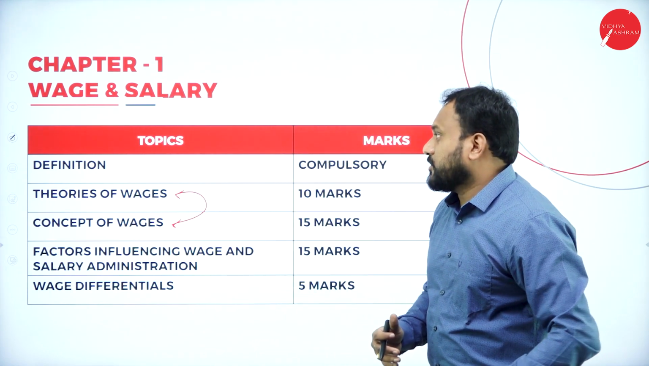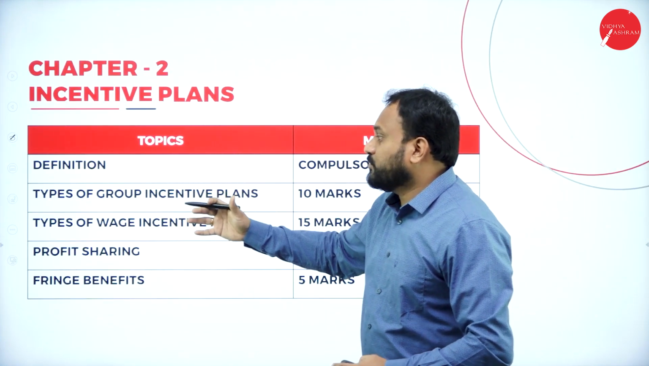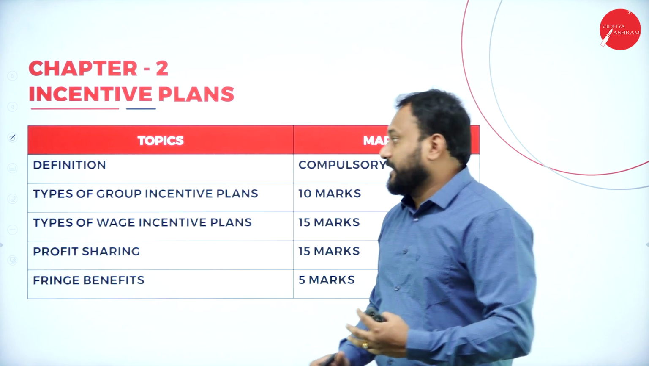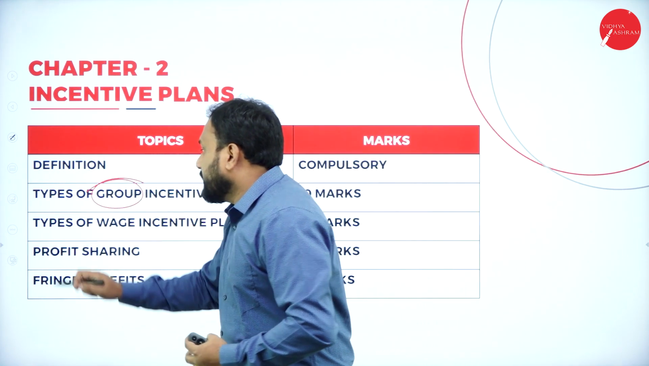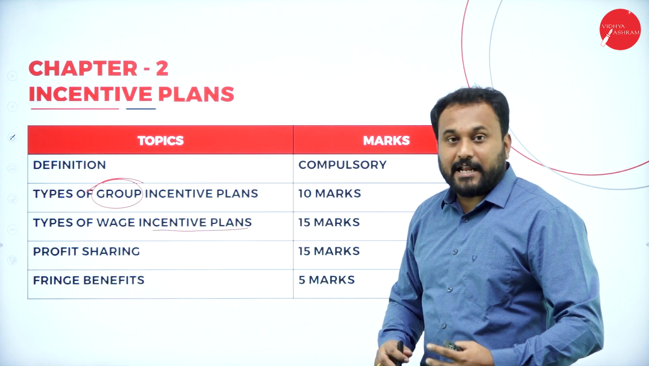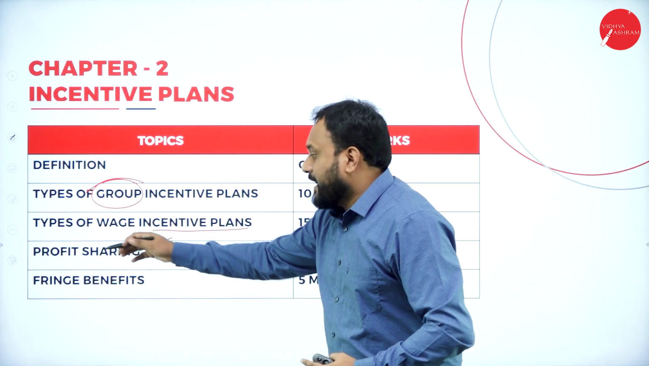The second chapter is all about incentives, where I'll be explaining again the same things: definition, types of group incentive plan. See here, it's a new one, that is group incentive. Next is types of wage incentive plan. Next we have profit sharing and fringe benefit.